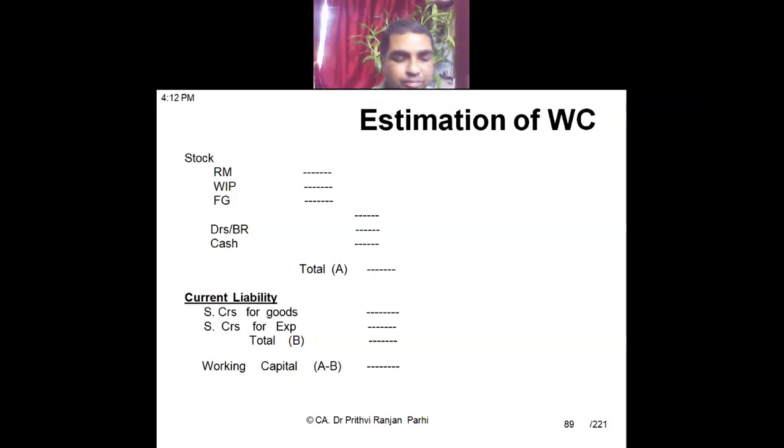And you know this format or structure, how we compute working capital, just have a look. All current assets are at the top and current liabilities at the bottom. The difference is your working capital. Yes, sir. Okay, you know this structure.